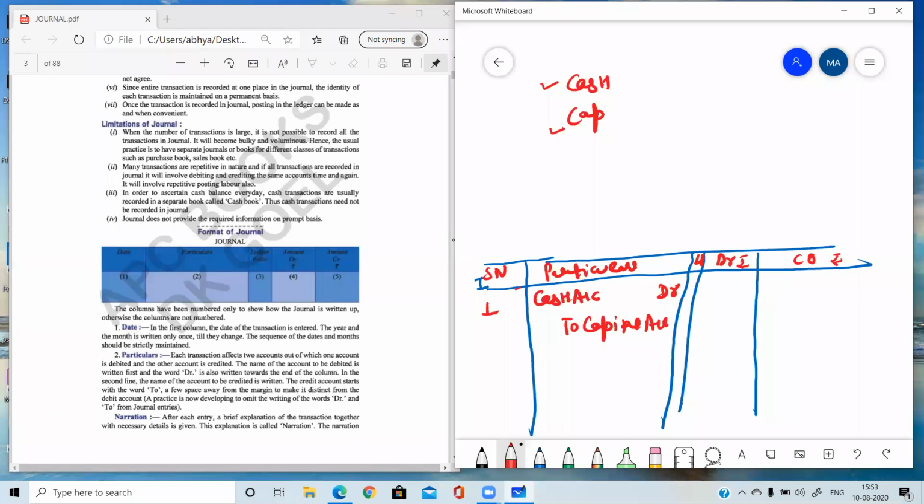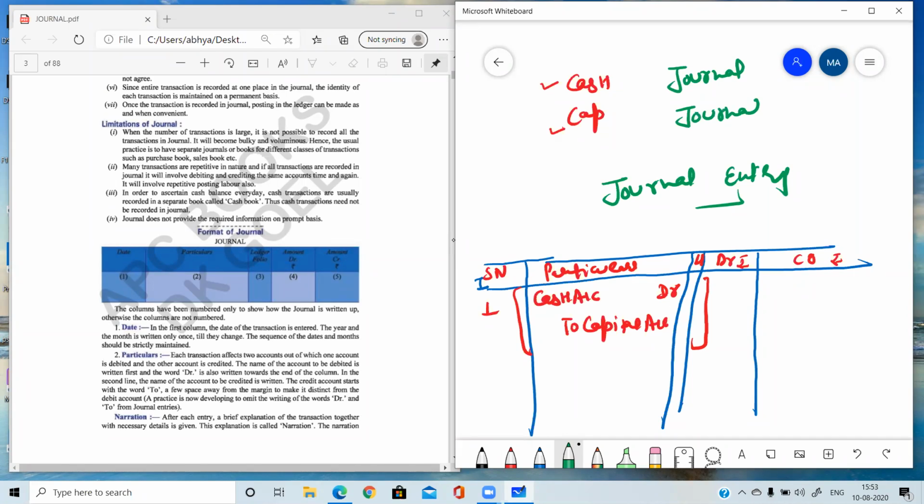And this complete transaction which we have written here will be known as journal entry. इसको हम क्या बोलेंगे? Journal entry. So three concepts I told you: journal, journalizing, and journal entry. Three concepts.